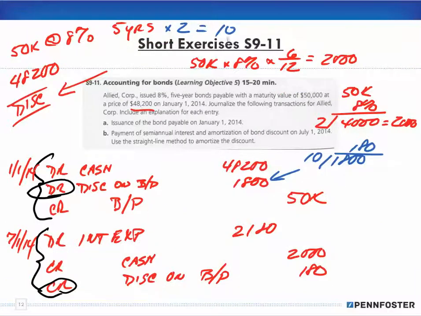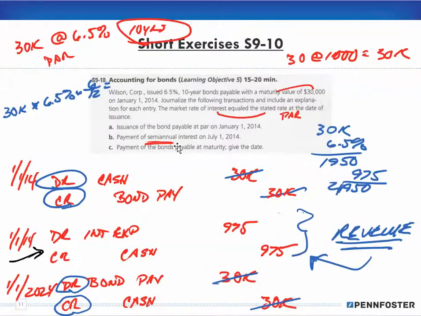And then finally, which they didn't ask you to do in this problem, is when you pay out the maturity value, which ends up being basically the same as this entry here. Why?